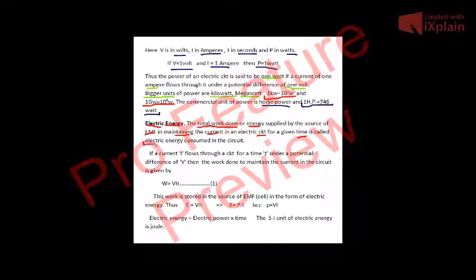If a current I flows through a circuit for time t under a potential difference of V, then the work done to maintain the current in the circuit is given by W is equal to VIT.